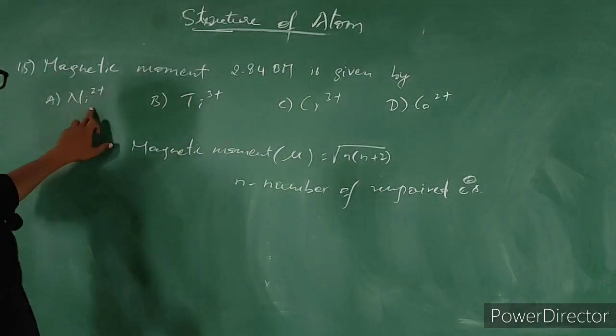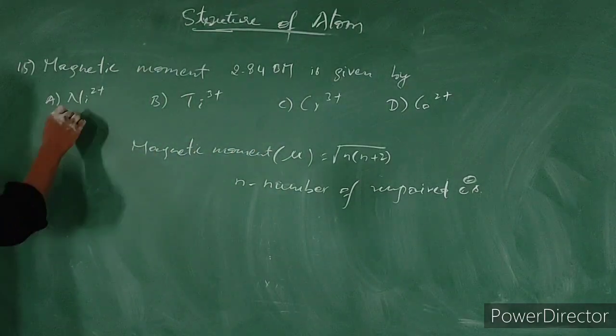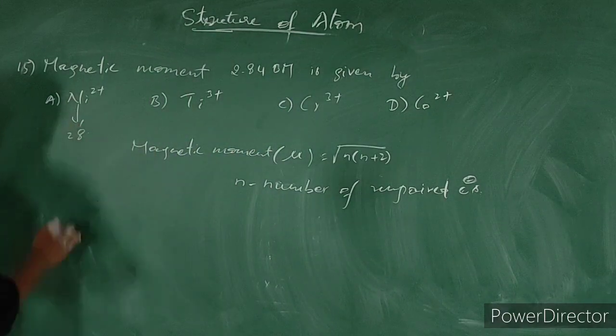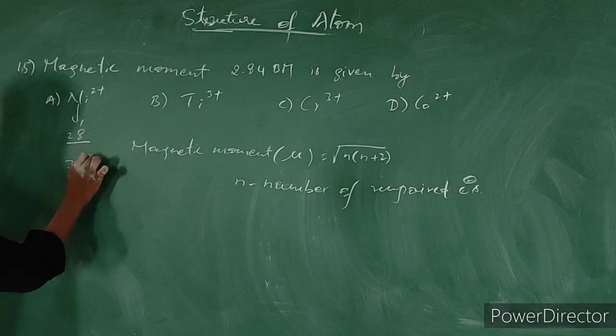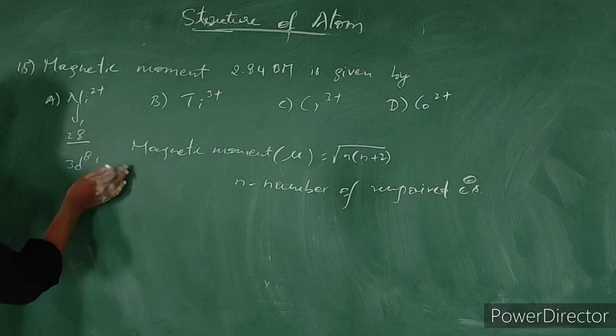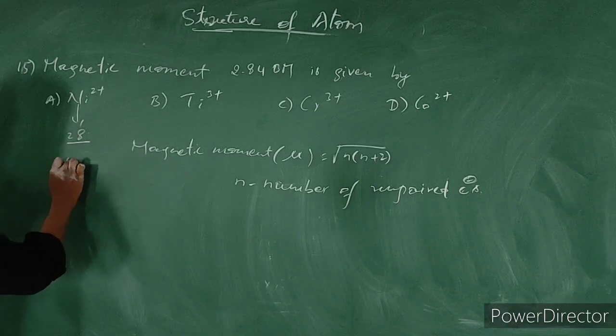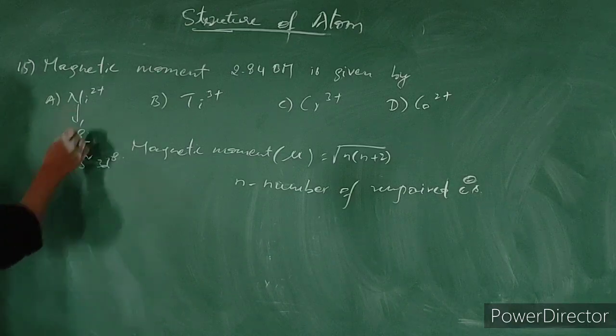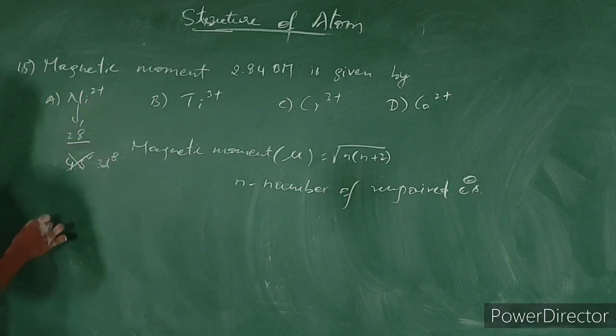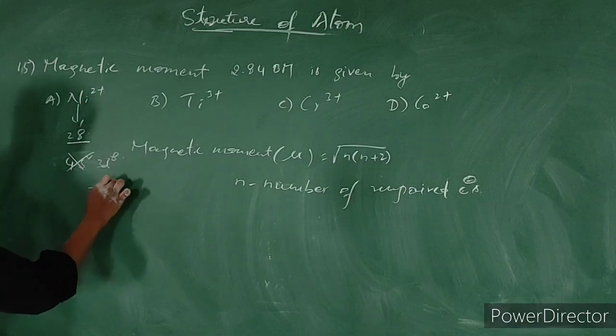See, Ni2+. What is the atomic number of nickel? It is 28. So the outermost electronic configuration will be 3d8 4s2, or 4s2 3d8, you can write, no problem. Here plus 2 means 2 electrons are lost, so it will be 3d8 only.